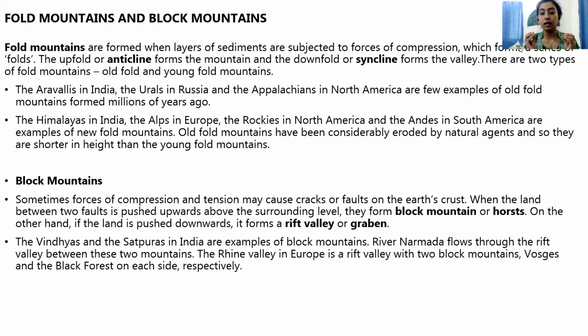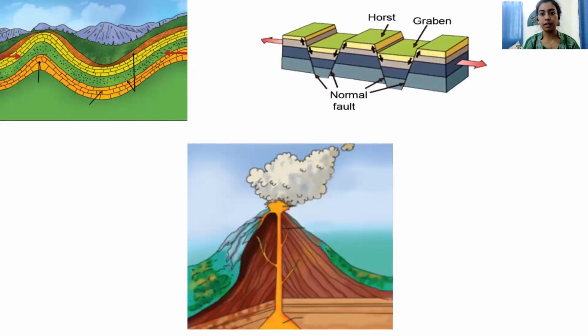When pressure is exerted, cracks appear on the earth's crust. When the land between two faults is pushed upwards relative to the surrounding land, it forms block mountains. Let's see an example.